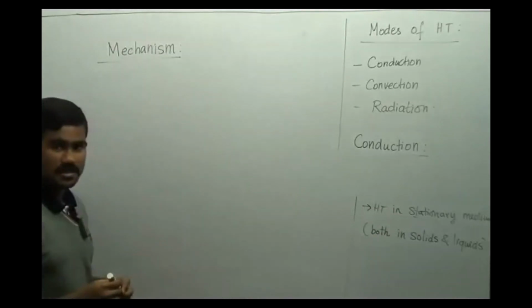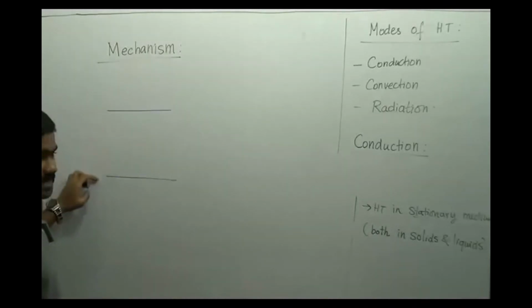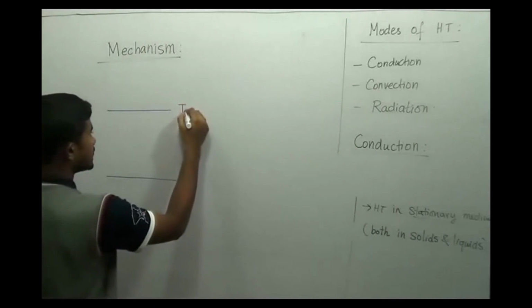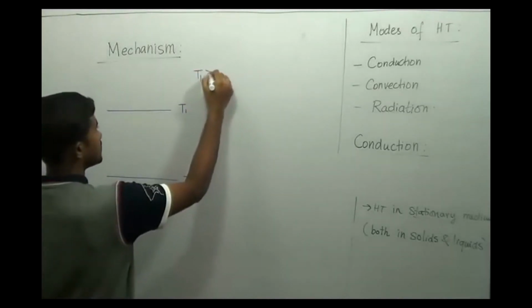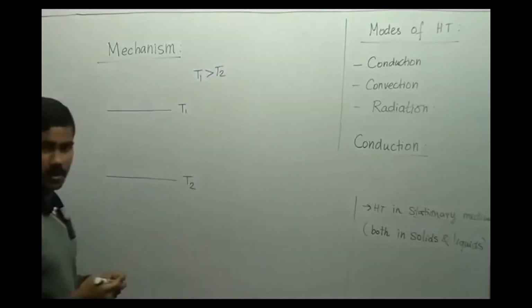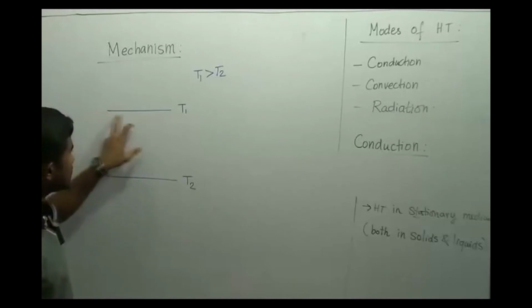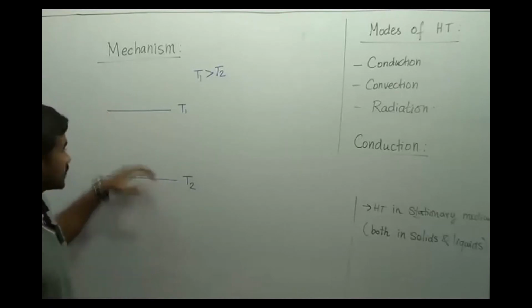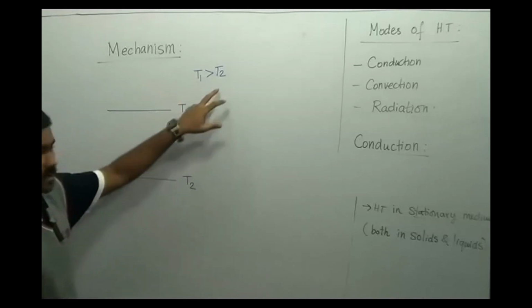Let us see how physically conduction heat transfer occurs. Consider two plates maintained at temperature T1 and temperature T2 such that T1 is greater than T2. So these are two plates with some gap maintained at two different temperatures, the top plate at a higher temperature and the bottom plate at a lower temperature.